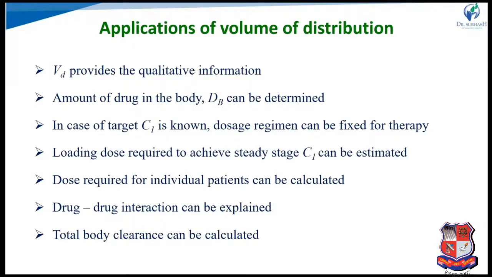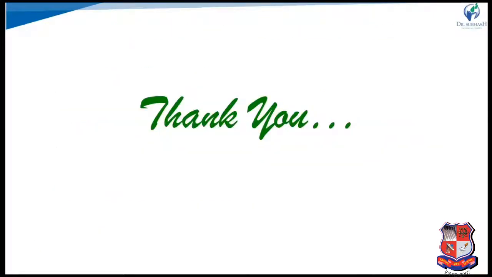The loading dose required to achieve the steady state concentration can be estimated from the volume of distribution. For individualized therapy, we can calculate the dose required for an individual patient. Drug-drug interactions can be explained. If a drug binds with protein, the total body clearance can also be calculated using the volume of distribution. So these are the points discussed about drug distribution. Thank you.